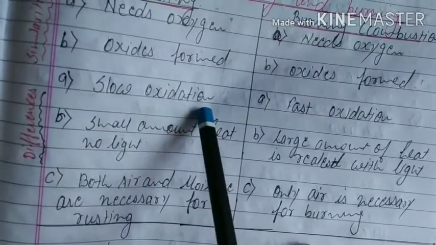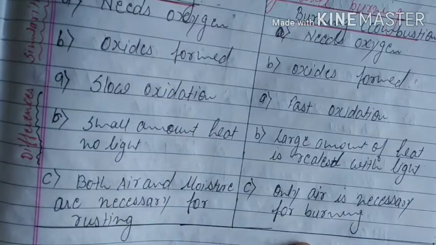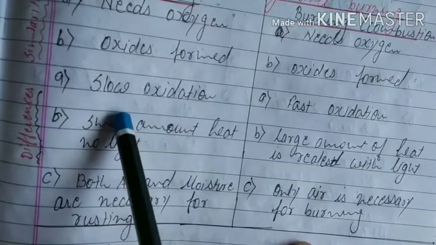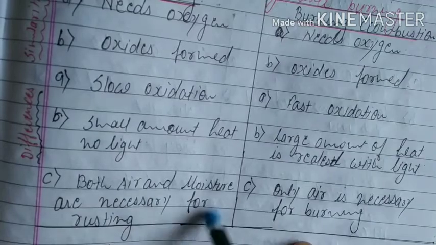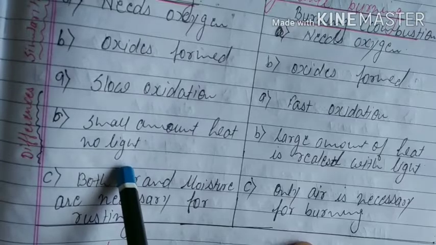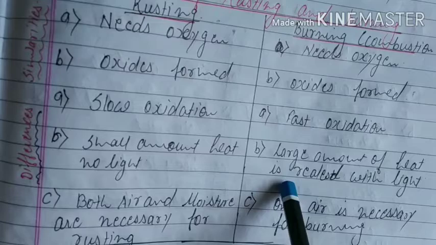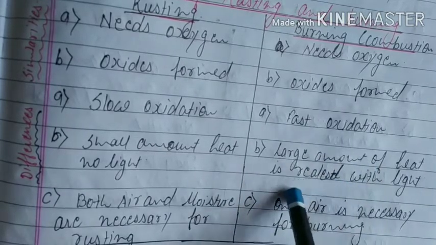Okay, then difference. Rusting is a slow oxidation. When you burn something, the petrol, the diesel, the kerosene, the LPG, obviously it burns in a few seconds. So this is a fast oxidation. But rusting takes place very, very slowly. It may take a year, 2 years, 3 years, and many more. In rusting, a small amount of heat and no light is produced, whereas in burning, a large amount of heat and light is produced.